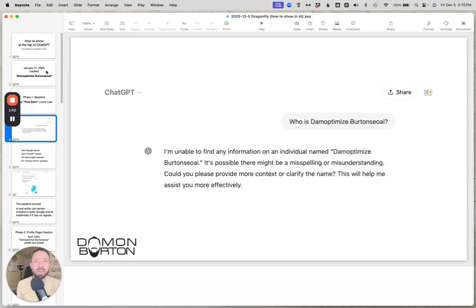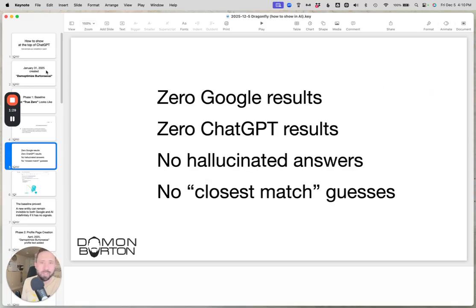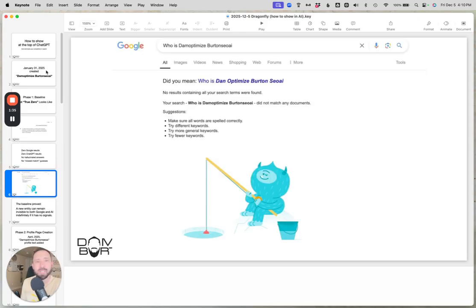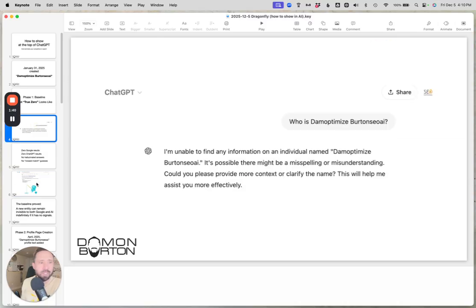So I came up with the persona Demoptimize Bertanesio AI. The reason I did that is because I wanted a clean room result of nothing: no disambiguation, no close recommendation, no "were you thinking about this?" It literally came back with nothing on ChatGPT. But I also wanted to clearly communicate that I created that entity because of the parallels to my name. So I wanted no results in Google, nothing in ChatGPT, no hallucination, and no closest match recommendations. And look at this. Absolutely nothing on Google and ChatGPT.